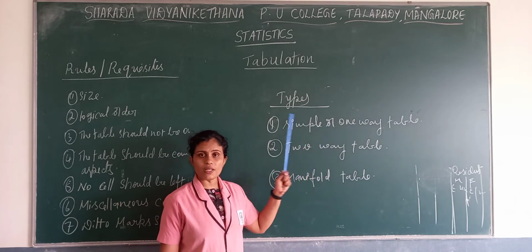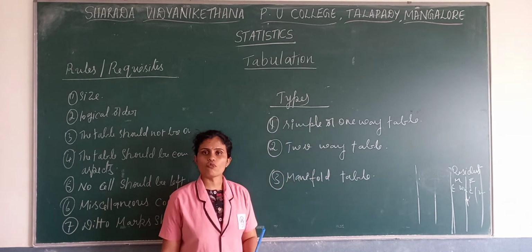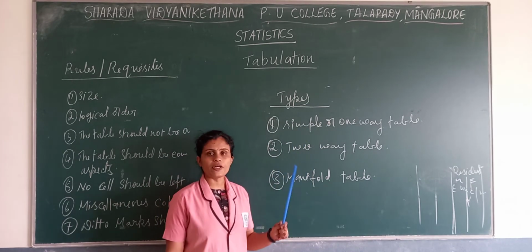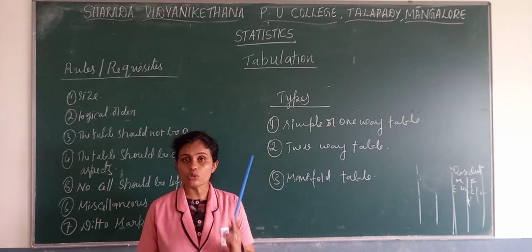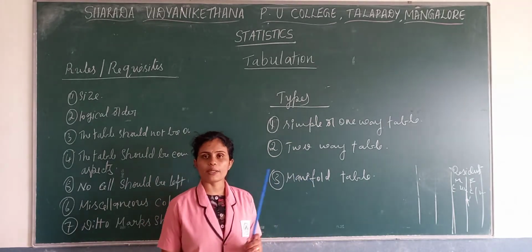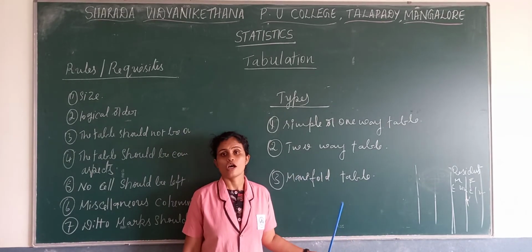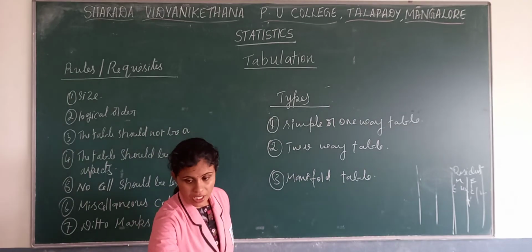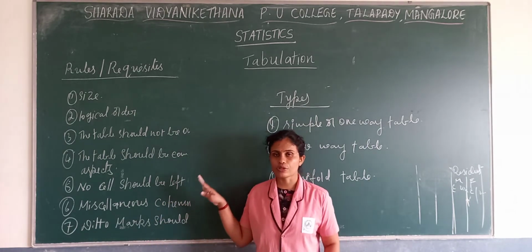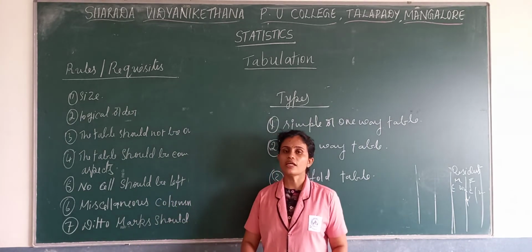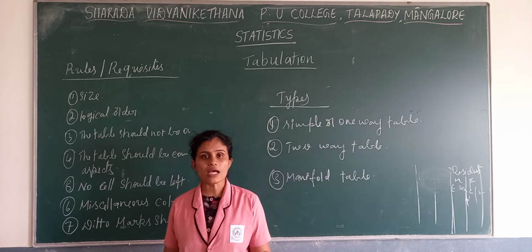A simple or one-way table is where we prepare the table based on one characteristic. A two-way table is based on two characteristics, and a manifold table is based on more than two characteristics. So with this we can end the theory part of tabulation. Now further we need to see how to prepare the table.